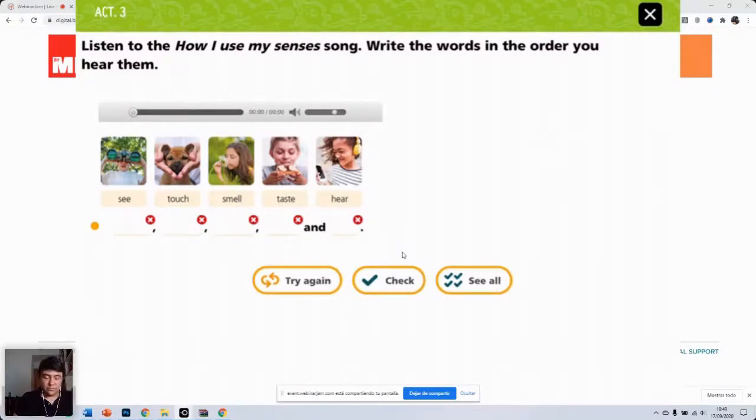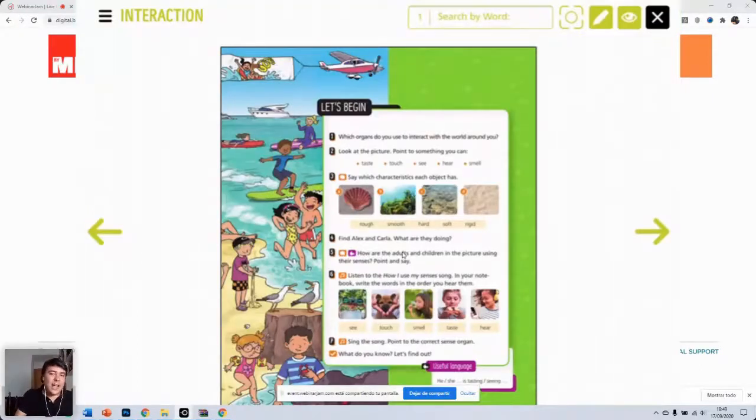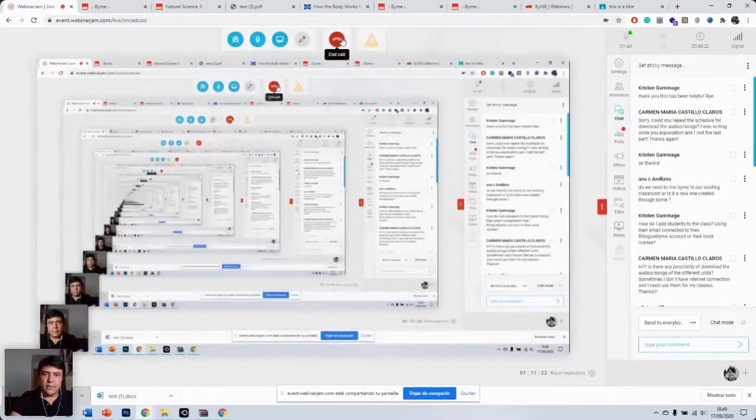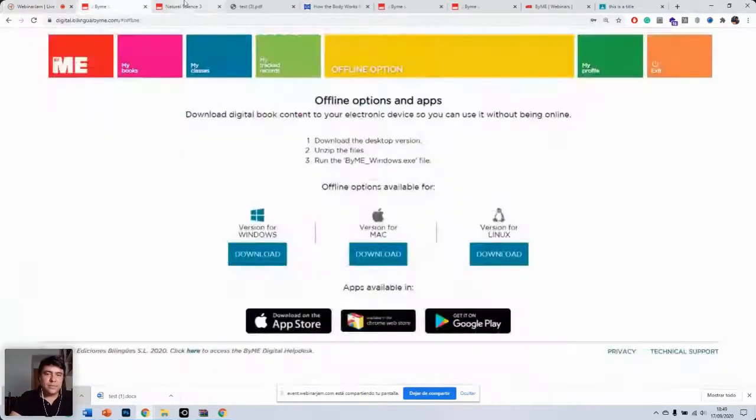and you can play the audio as you would in the normal online option. So this is for iPad, but if you download the same thing for Windows, then it's exactly the same. You'll be able to access all the audio files from your Windows app. Oh, and to download the songs, sorry,